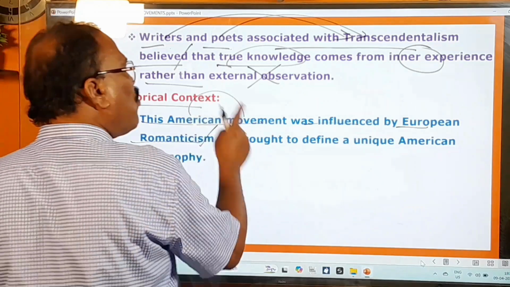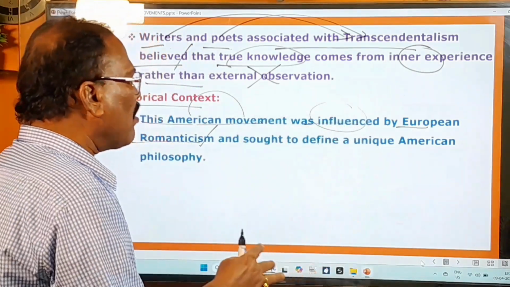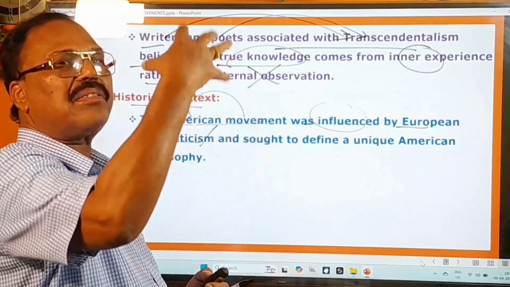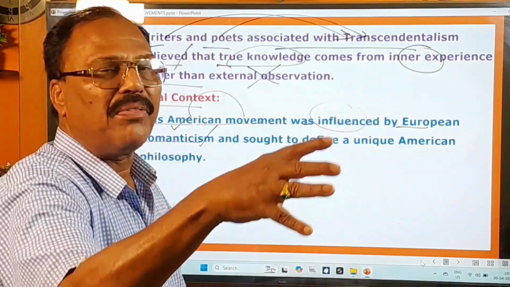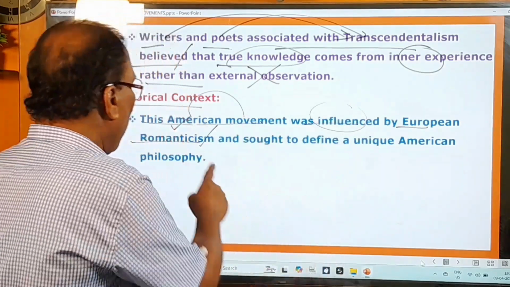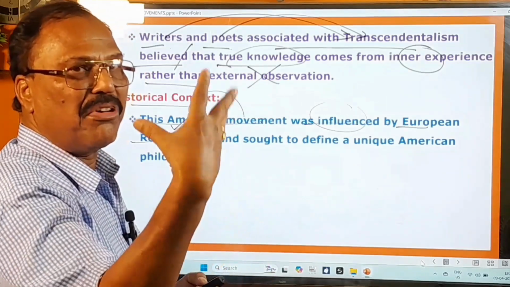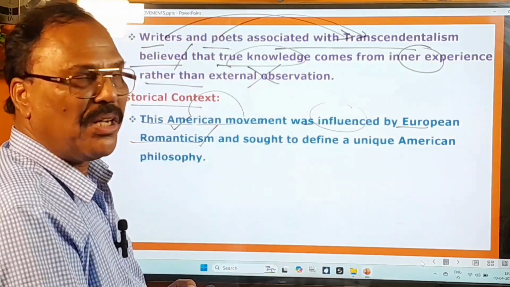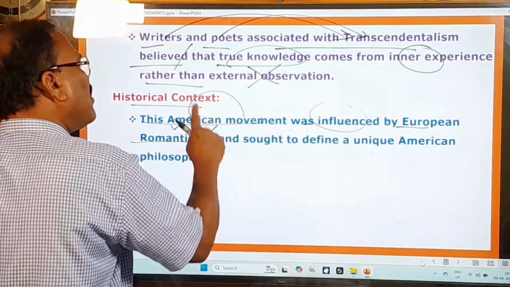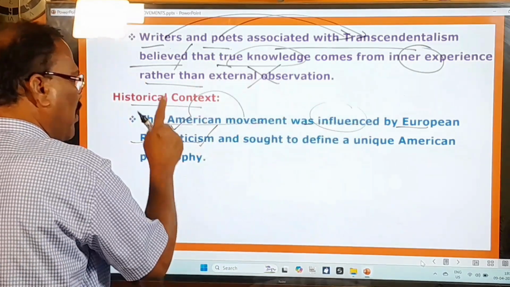Influenced means impacted by European Romanticism. You know very well, several years ago in Europe, that means in Great Britain, there emerged Romanticism. You know very well the romantic poets. William Wordsworth was a great romantic poet. So this American or transcendental movement was greatly influenced by European Romanticism.